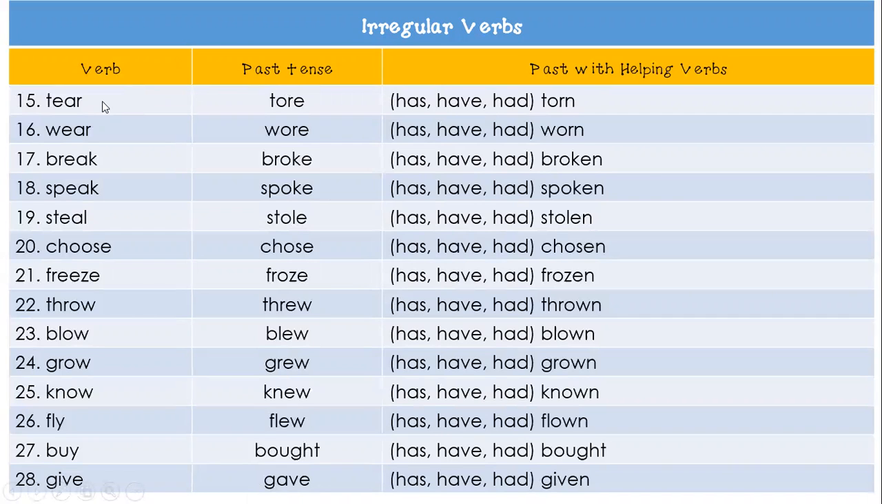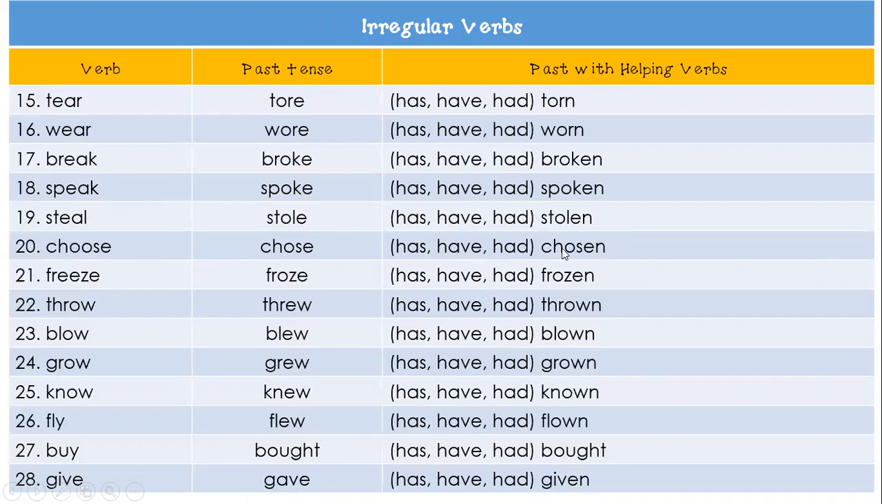So we have here, because we're talking about verbs, this one is pronounced tear. So tear, tore, has, have, had, torn, wear, wore, has, have, had, worn, break, broke, has, have, had, broken, speak, spoke, has, have, had, spoken, steal, stole, has, have, had, stolen, choose, chose, has, have, had, chosen.